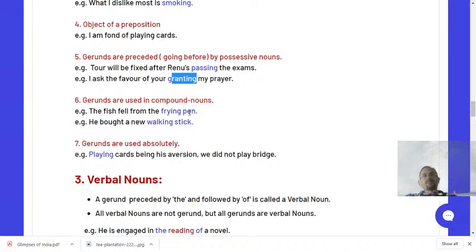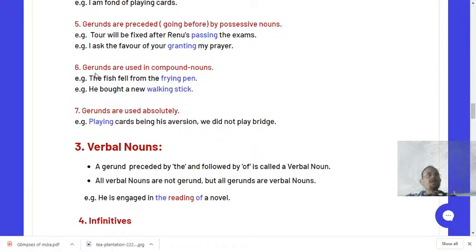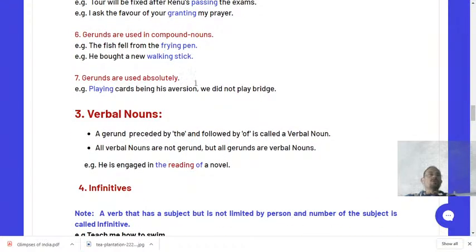So gerund has so many rules, you might have seen. Now let us move on to the sixth rule. What is the sixth use of gerund? Compound nouns. Gerunds are used in compound nouns. For example, you see frying pan, walking stick. Frying pan and walking stick are the examples of compound nouns. It is very simple. If you get an example of a compound noun, you take it for sure that it is the example of the ing form of the verb, an example of the gerund, if it comes in collaboration with a noun.